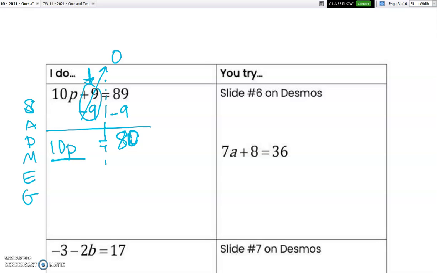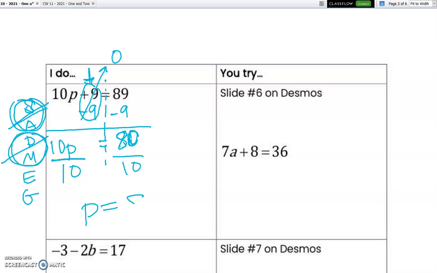I see multiplication, so now we're here. We undid the subtraction and addition. Now we're going to undo the division and multiplication. I see multiplication, I do division. What I do on the left, I do on the right. P is equal to 8.